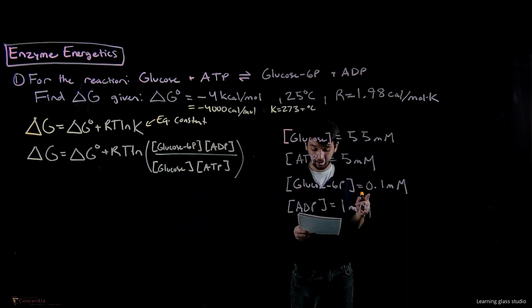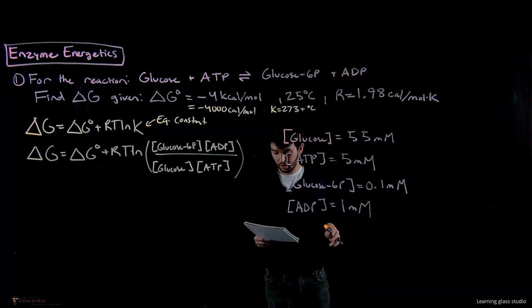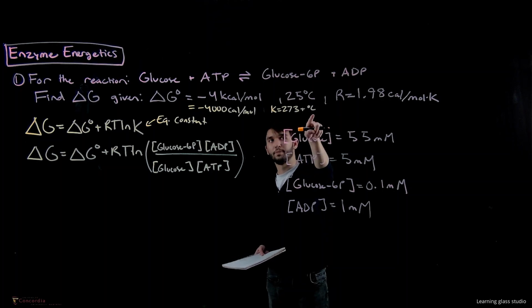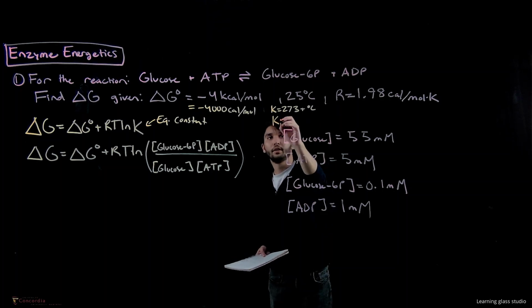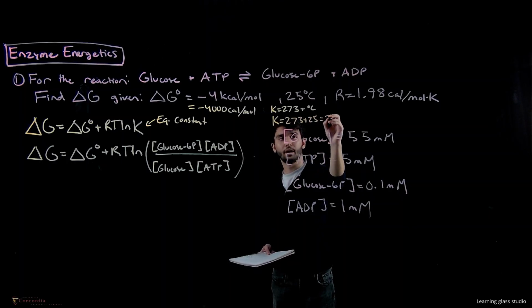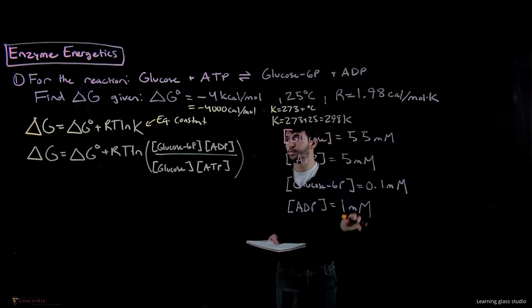Next thing to do is to convert the 25 degrees Celsius into Kelvin. Kelvin is equal to 273 plus the Celsius. So Kelvin, in this case, is equal to 273 plus 25, which is equal to 298 Kelvin. Okay, and then that should be everything.